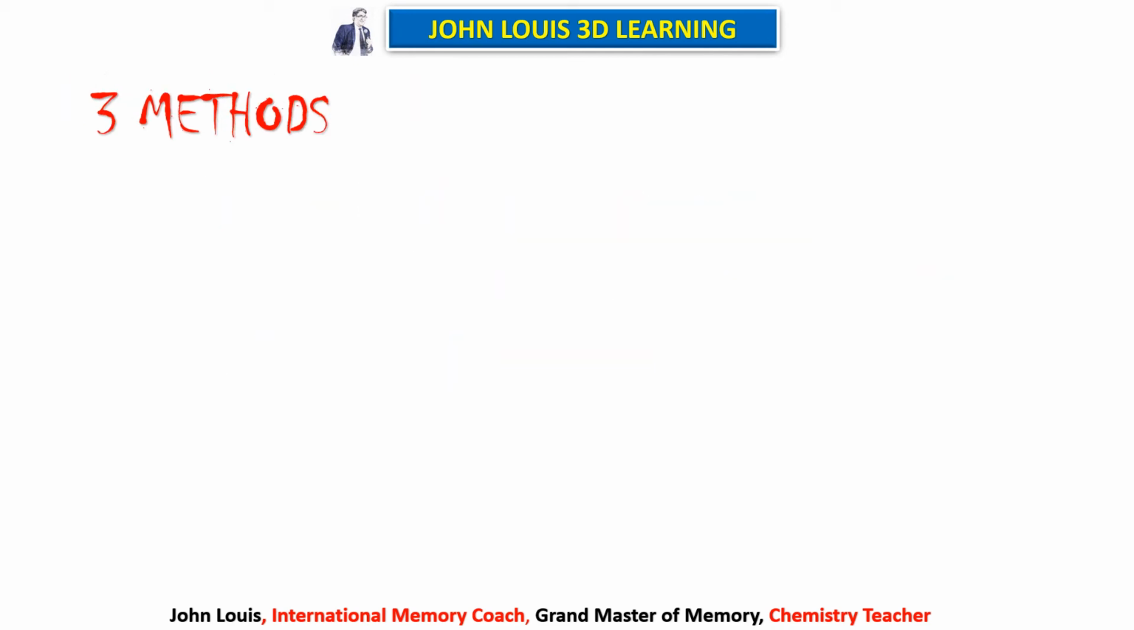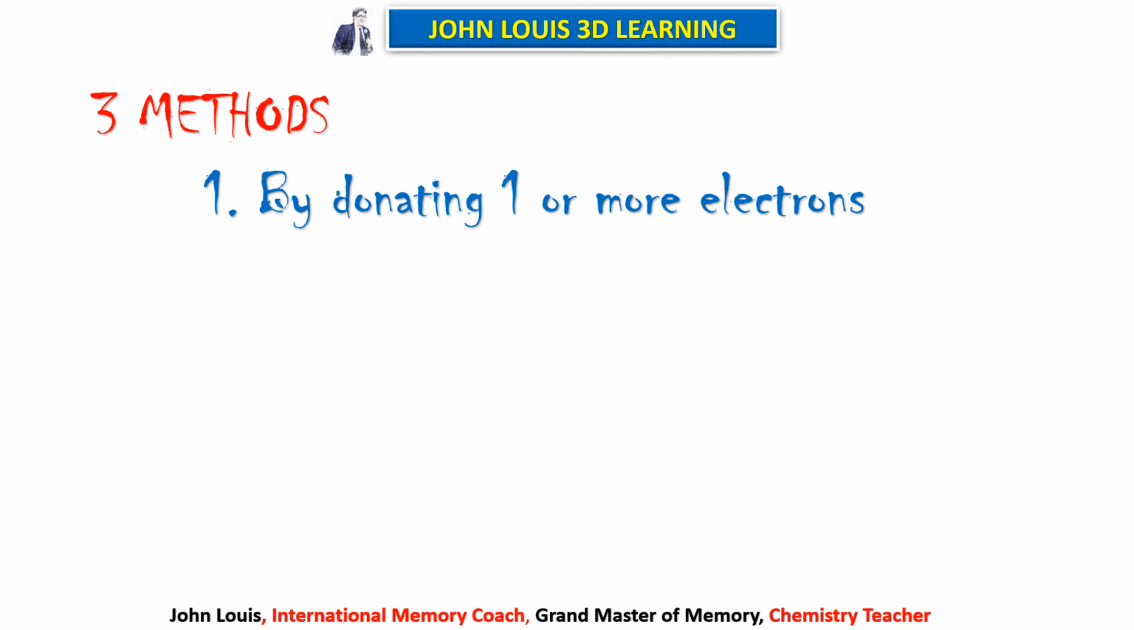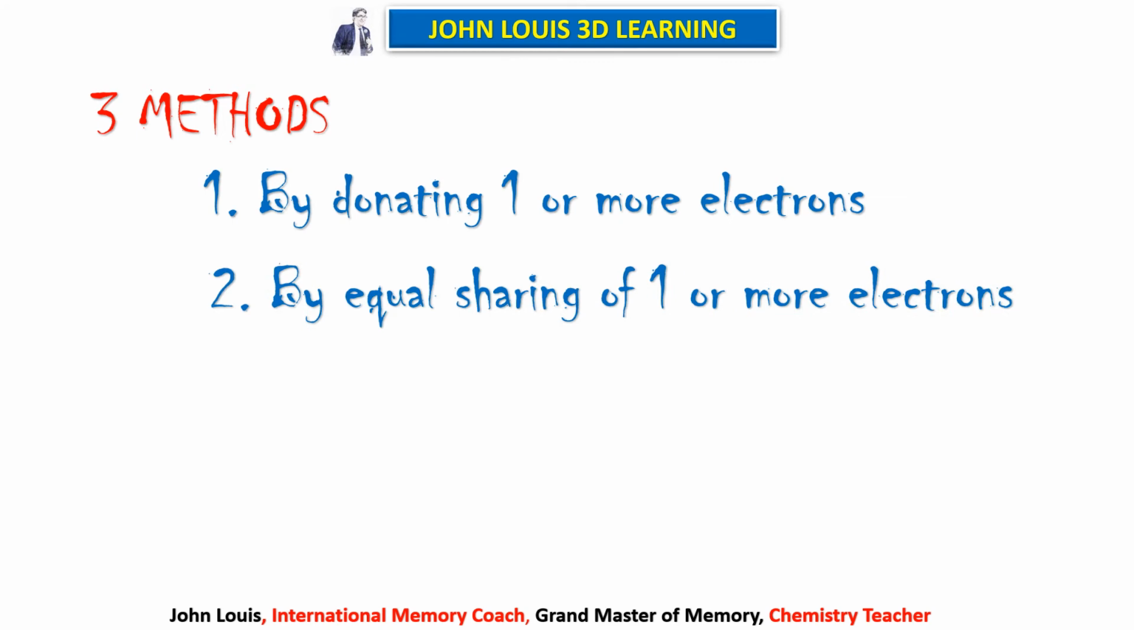So there are 3 ways of creating a chemical bond, 3 methods. So what are they? First one, by donating 1 or more electrons. One atom will donate, the other atom will accept 1 or more electrons. Thereby we can create a bond. And the second way is by equal sharing of 1 or more electrons. Both the atoms will share a certain number of electrons and share them equally.